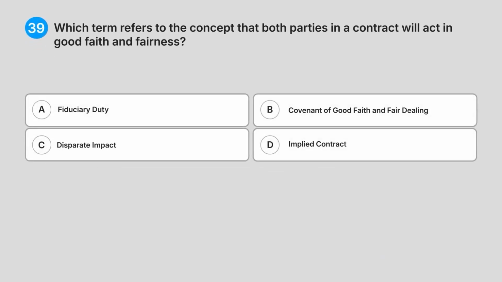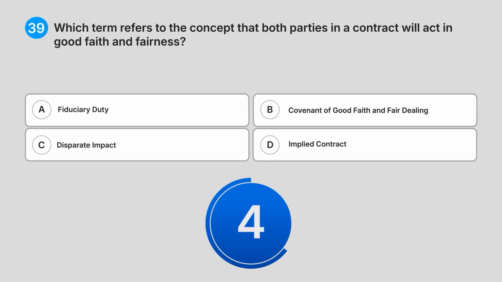(39) Which term refers to the concept that both parties in a contract will act in good faith and fairness? A. Fiduciary duty. B. Covenant of good faith and fair dealing. C. Disparate impact. D. Implied contract. What do you think is the answer?